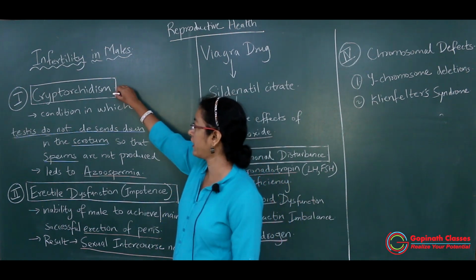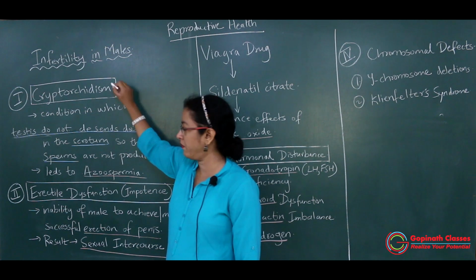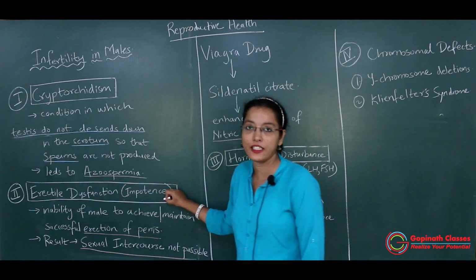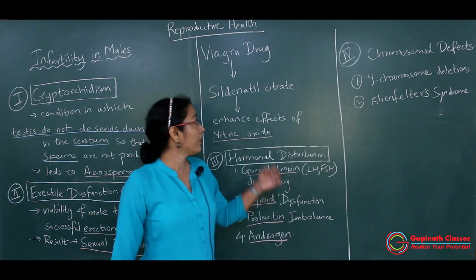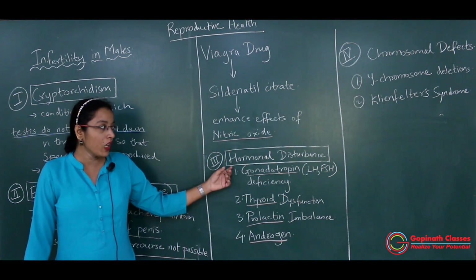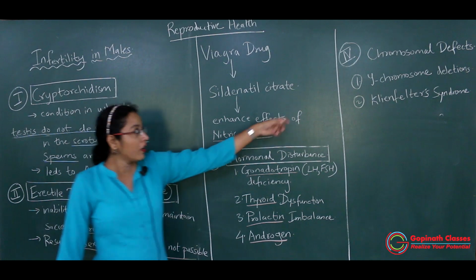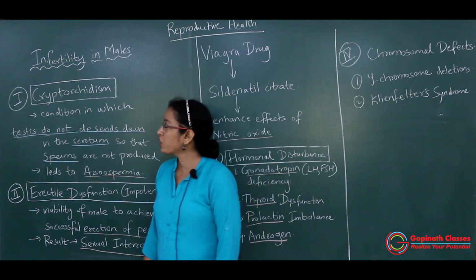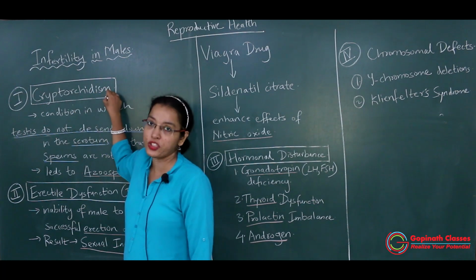So the first factor is Cryptorchidism. Then the second one is erectile dysfunction, that is impotency. Third factor is hormonal disturbance, and the fourth one is chromosomal defects. So let's start with Cryptorchidism.